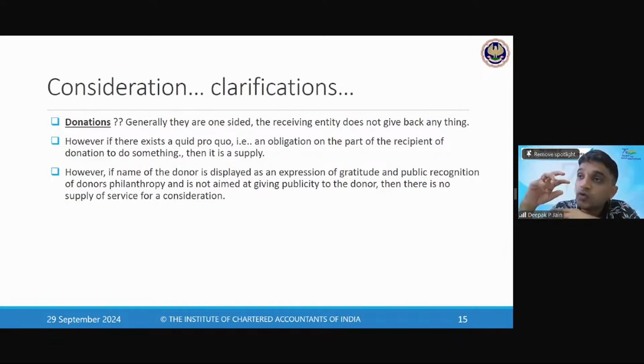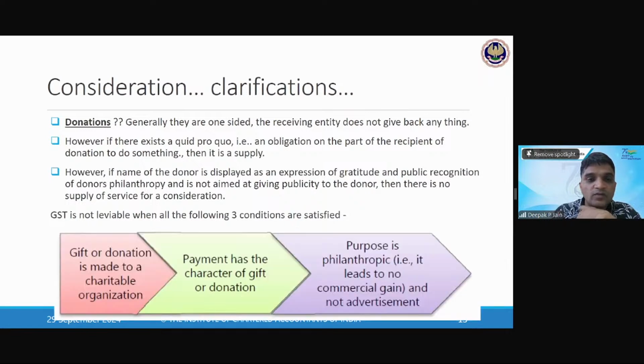When I don't give any expectation or I don't give any obligation on the person who is getting the donation, then it is not a consideration. लेकिन मैं कुछ obligation देता हूं तब donation के ऊपर भी GST लगेगा. उसका मतलब क्या हुआ? Any gift or donation is made to a charitable organization and the payment has the character of a gift or donation.